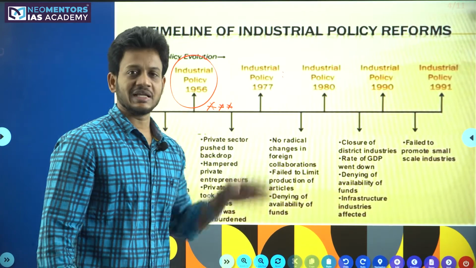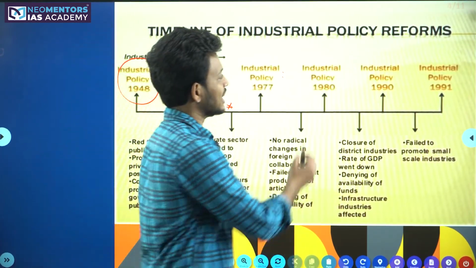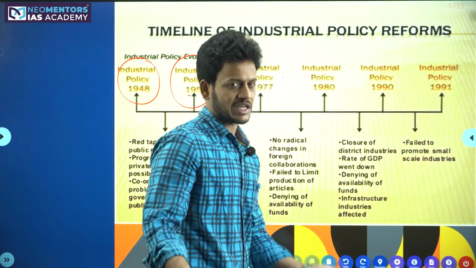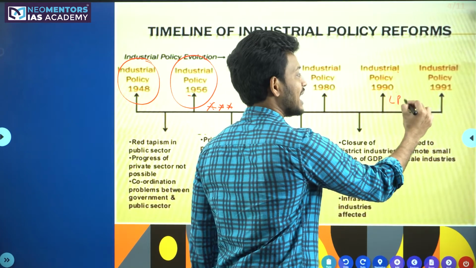Industrial Policy 1977, a mere addition to the 1956 policy. Industrial Policy 1980, actually we never discussed this. Industrial Policy 1990, this I will discuss in the LPG reforms.